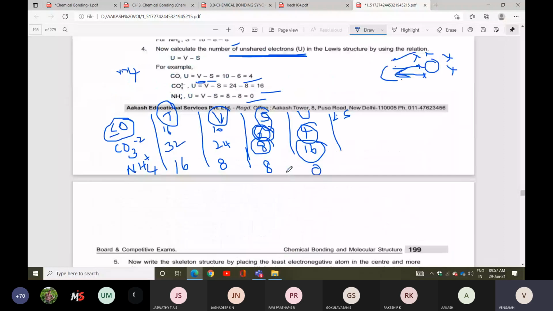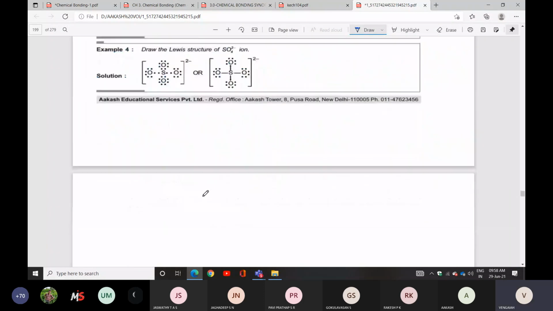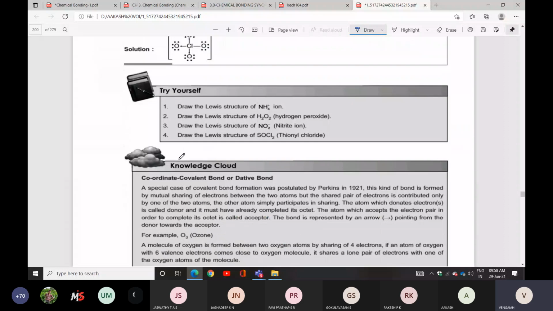Even NH4 plus condition also. So a total of 8 bond pairs will be there, 0 unshared electrons. Total 4 hydrogens will be there. Each hydrogen contains one bond. One bond formation requires 2 electrons. Single bond condition, 2 electrons. Double bond condition, 4 electrons. Triple bond condition, 6 electrons. Like that you can take. Okay? Yes. This is the structure. Next concept we'll discuss.